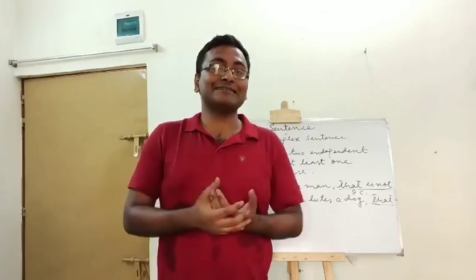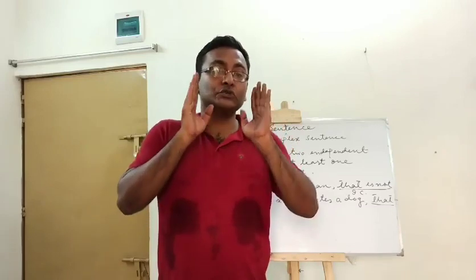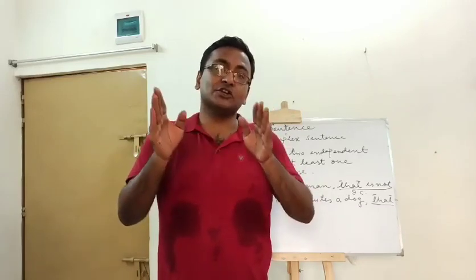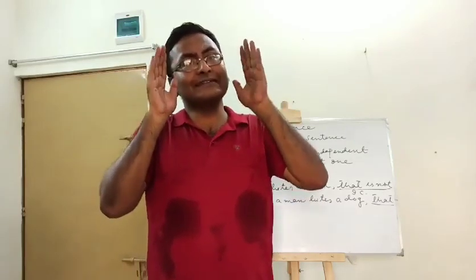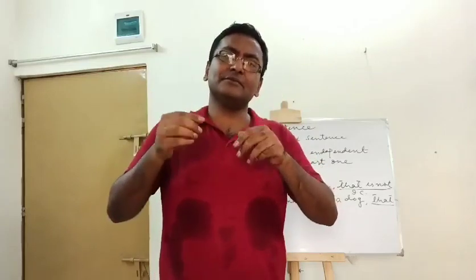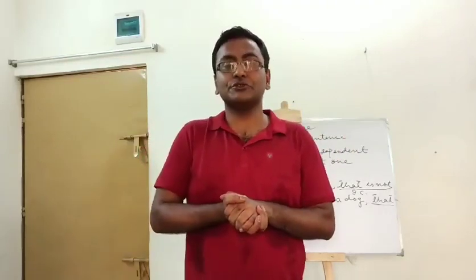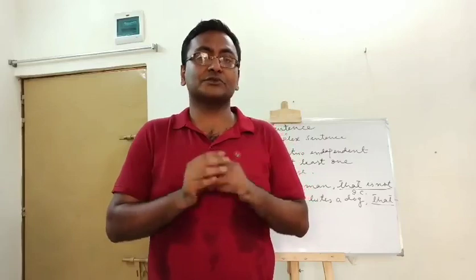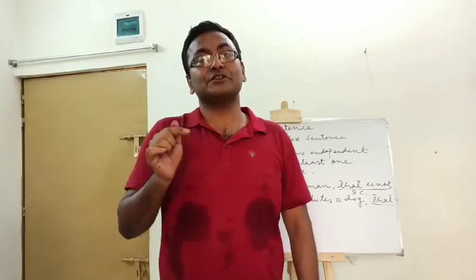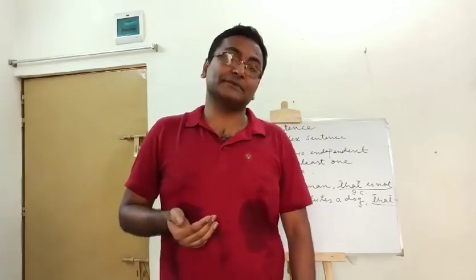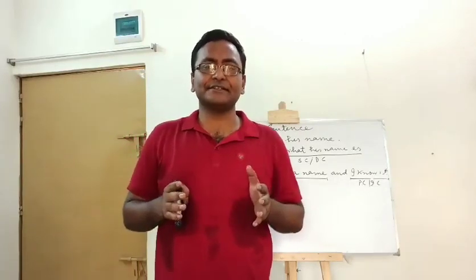But the first requirement of a compound complex sentence is that there must be at least two principal clauses. There may be more than two principal clauses. There is also at least a subordinate clause. Yes, there may be more than one subordinate clauses. That is not the question. তাহলে একটা কম্পাউন্ড কমপ্লেক্স সেন্টেন্সের বৈশিষ্ট্য কি? এখানে অবশ্যই দুটো প্রিন্সিপাল ক্লজ থাকবে, অর্থাৎ দুটো ইন্ডিপেন্ডেন্ট ক্লজ থাকবে এবং কমপক্ষে একটা সাবঅর্ডিনেট ক্লজ অথবা ডিপেন্ডেন্ট ক্লজ থাকবে.